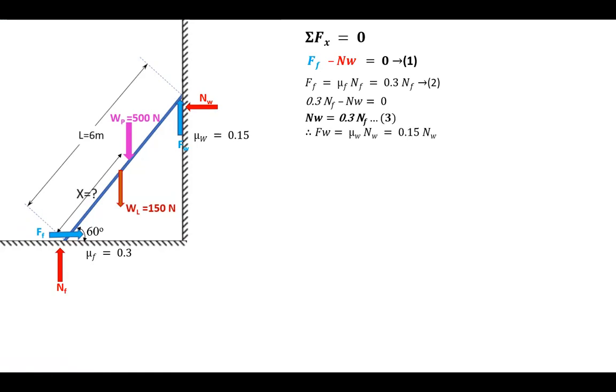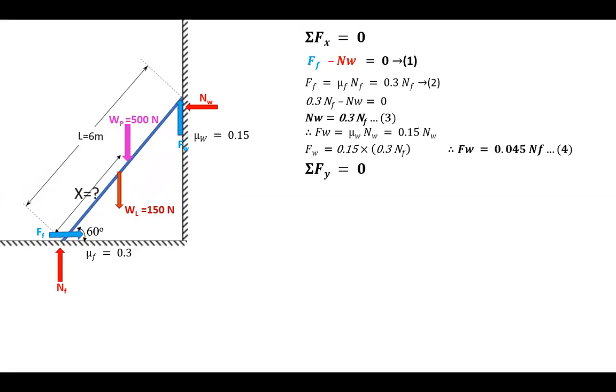Okay. And next, we have the relationship FW is equal to mu W into NW. Mu W is nothing but 0.15 into NW. Therefore, upon substitution of the value of NW, that's nothing but 0.3 NF here, so that value we have substituted here. Therefore, 0.15 into 0.3, that will become FW is equal to 0.045 NF. Okay, so we'll have this one as it is. Let us call that equation number 4, and we'll proceed.